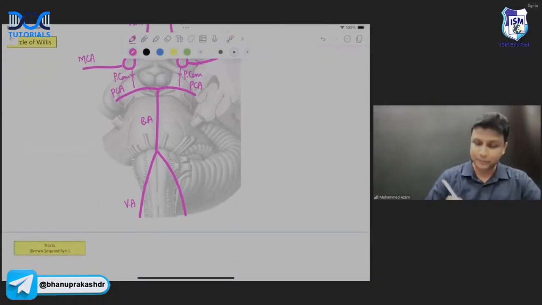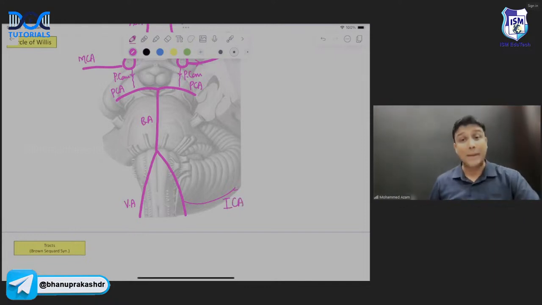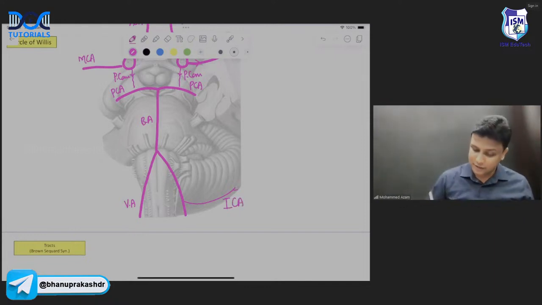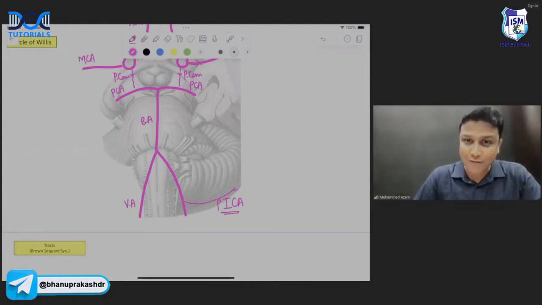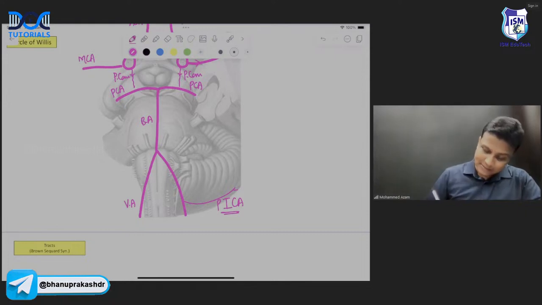AICA and PICA. Vertebral artery will give a branch to cerebellum from below, and this one is inferior cerebellar artery. But it is the posterior wala. So therefore, this is posterior inferior cerebellar artery. Oh, so PICA is a branch of vertebral artery. Similarly, basilar artery will also give a branch here that will be anterior inferior cerebellar artery.